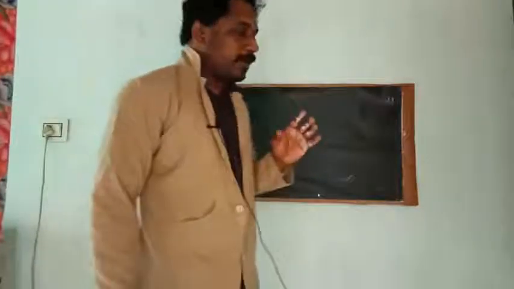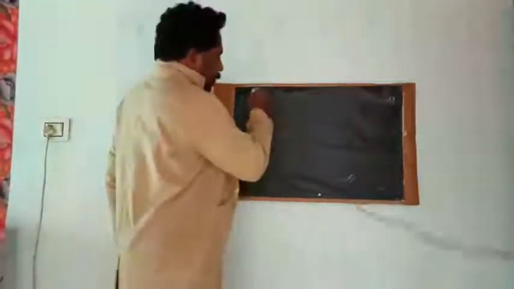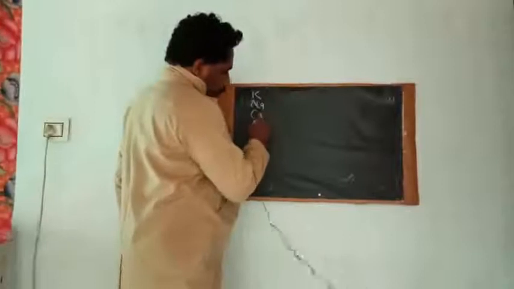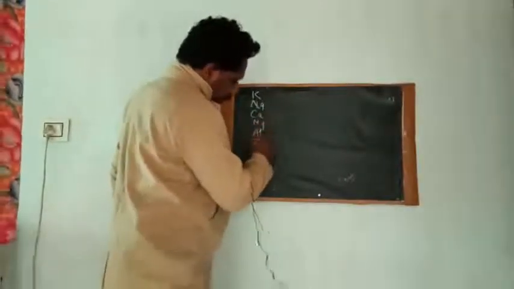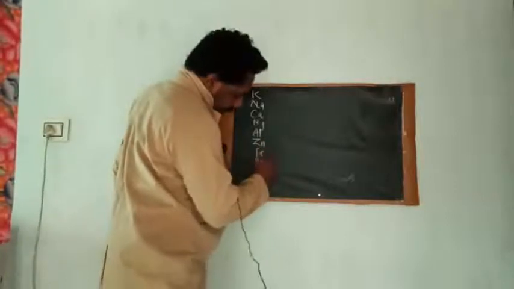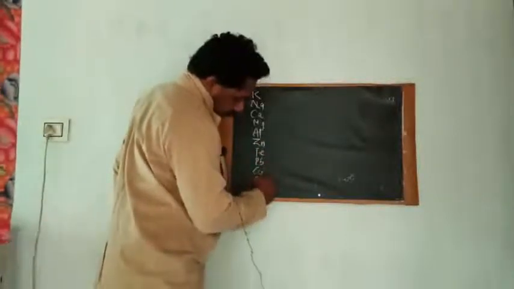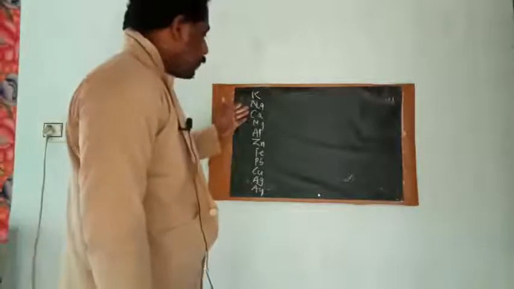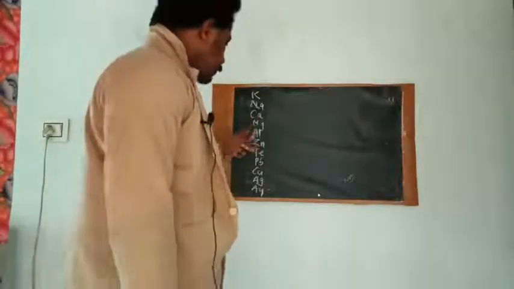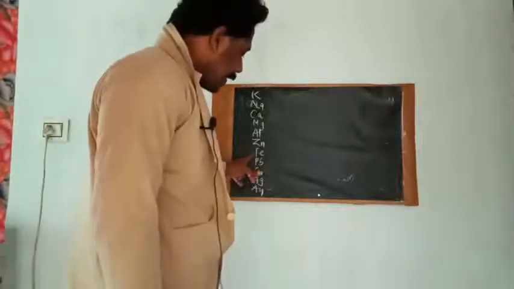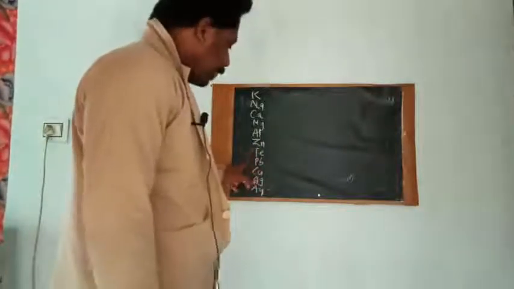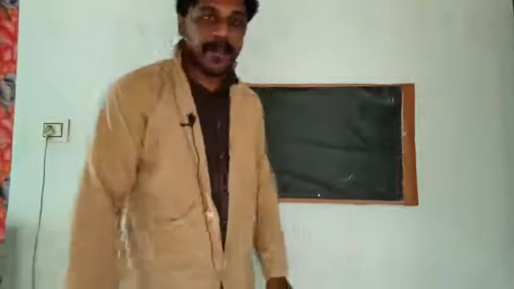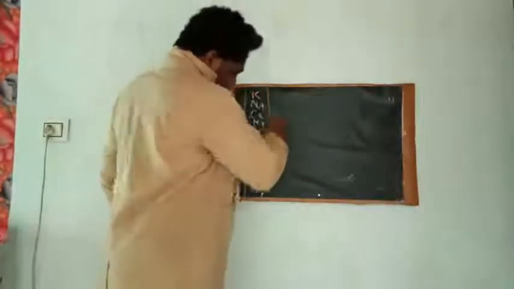Now let me use the symbols of these metals to write the reactivity series. Potassium K, sodium Na, calcium Ca, magnesium Mg, aluminium Al, zinc Zn, iron Fe, lead Pb, copper Cu, silver Ag, and gold Au. This is what we call a reactivity series.